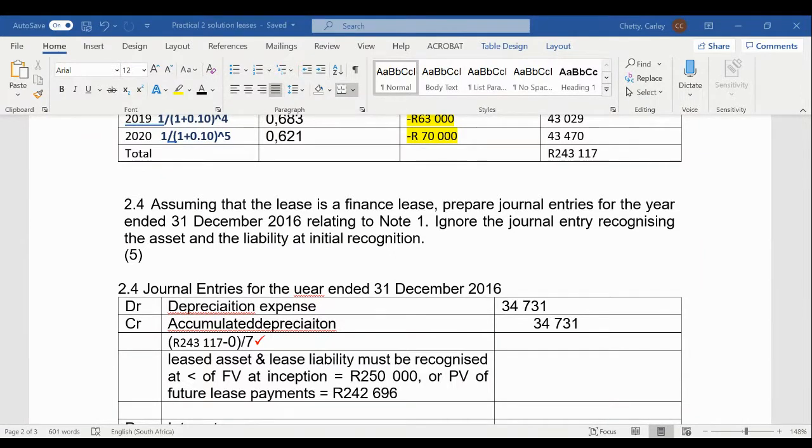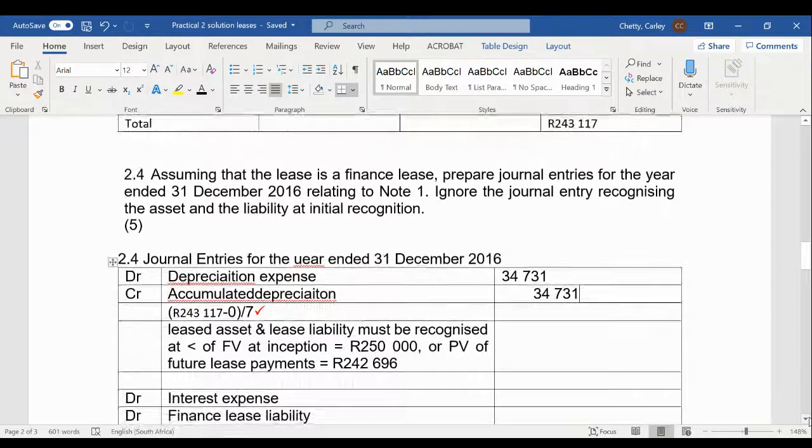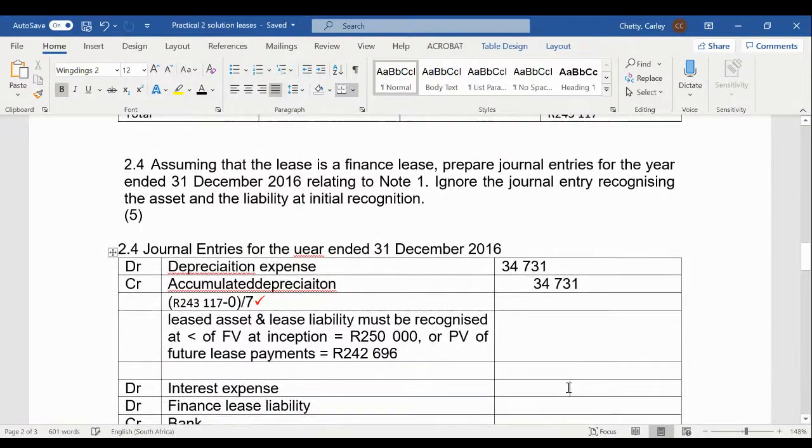We need to take the total amount of our finance lease liability being 243,117 rand, and we need to multiply that by the interest rate given to us of 10%. So that is going to give us 24,311.7, I think.